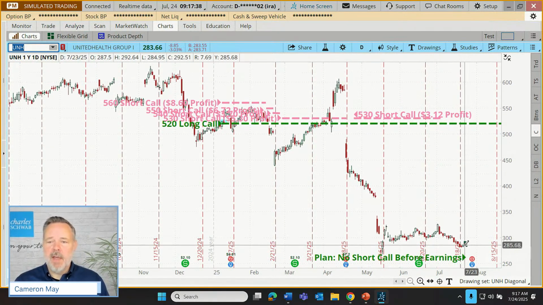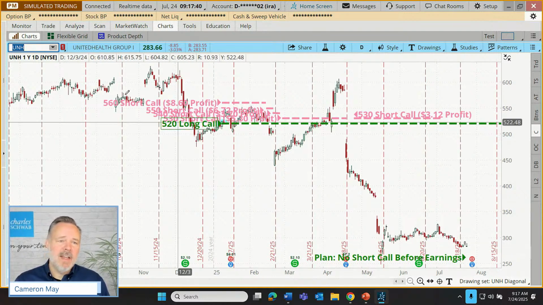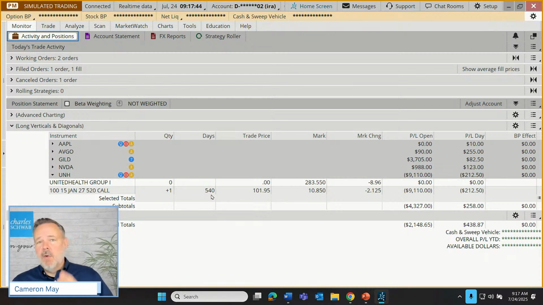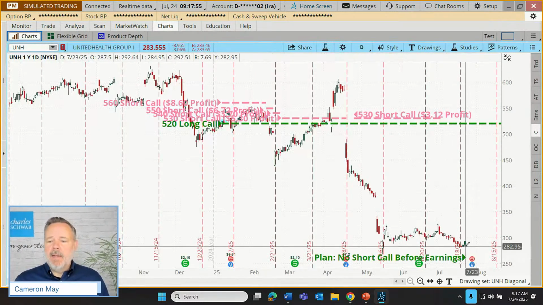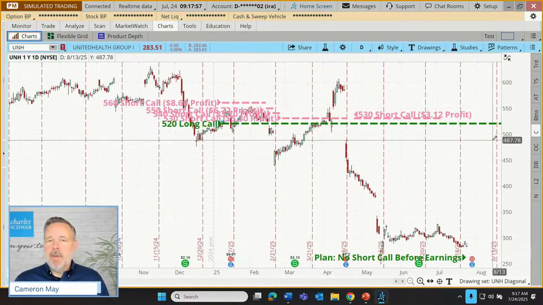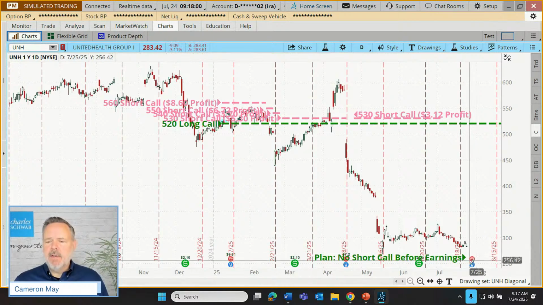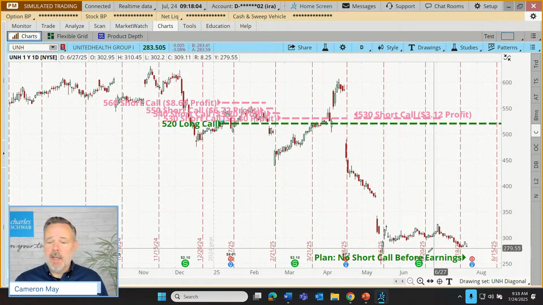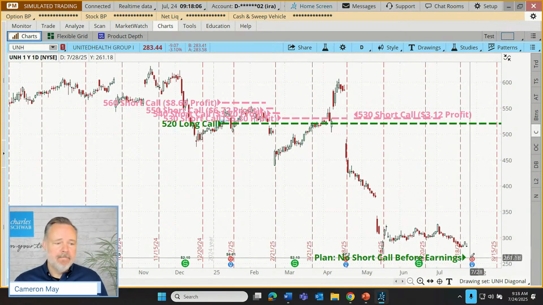And so here we find ourselves with a long contract. Still has a lot of time left on it, 540 days, still 2 years. We're going to close it out at the end of the year, though. So a better way to look at this is we have about 5 months for this thing to start operating. Not even that anymore, 4 months. But it would really need to get up and get going. Now, there's an earnings announcement right around the corner here. We're not going to sell another short against this until after that earnings.